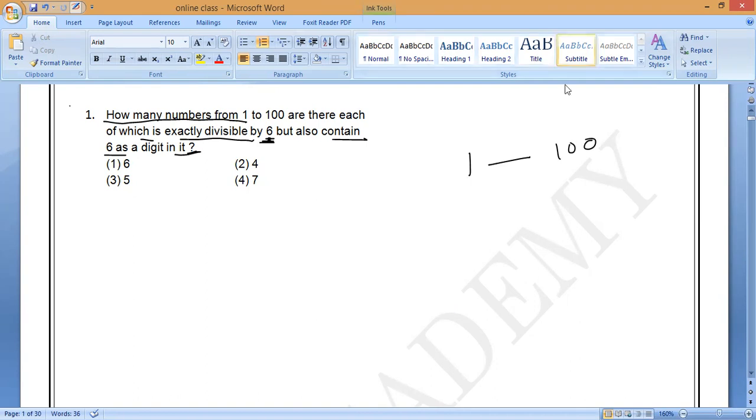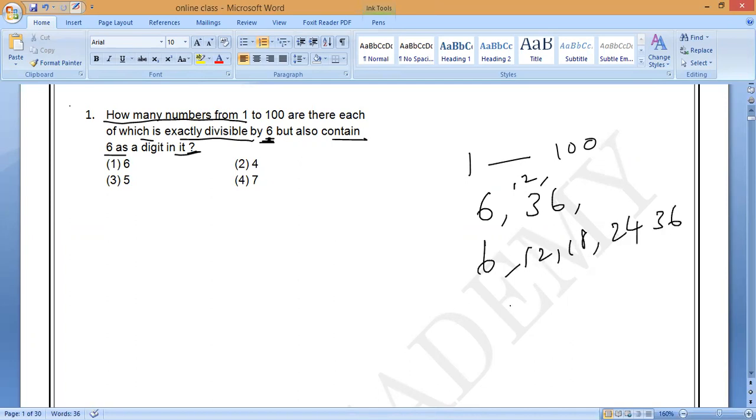As you know, it is exactly divisible by 6, which means in the sense of the 6 table. Tell me the 6 table. First write 6, 12, 18, 24, 30, 36. Fastly you can say.